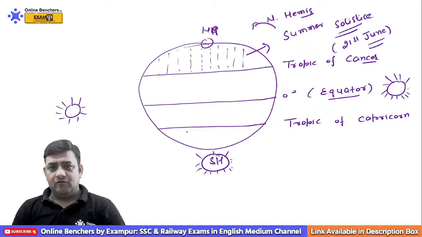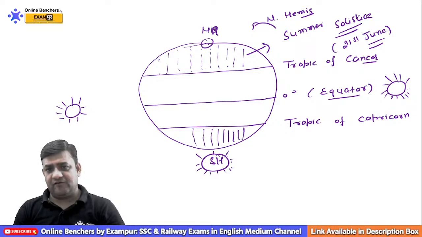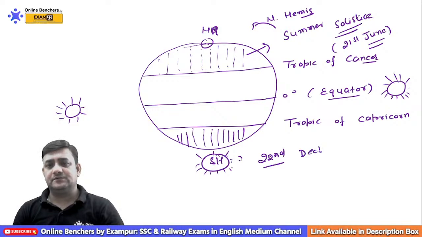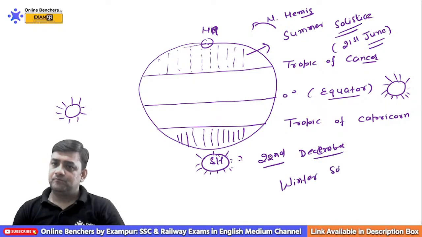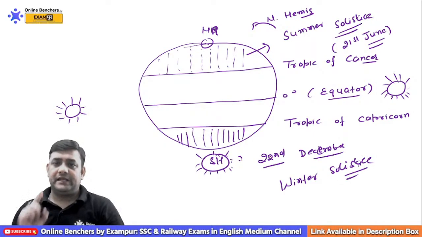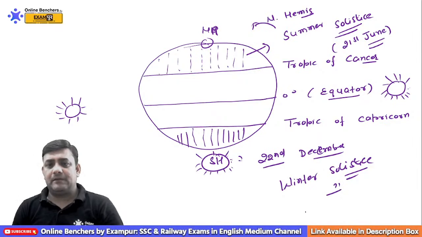Similarly, when the rays of the sun are vertical on the Tropic of Capricorn, this is 22nd December. This is called the winter solstice.